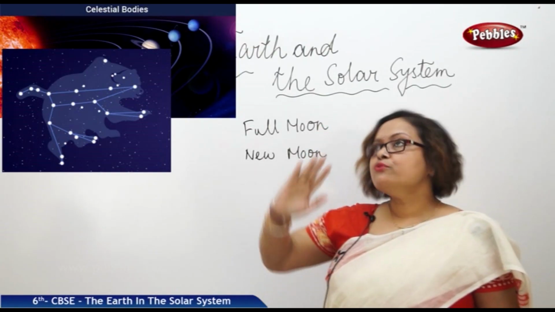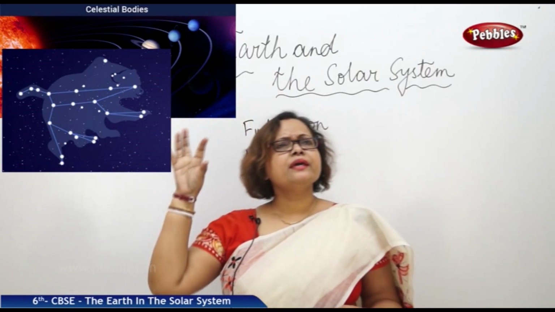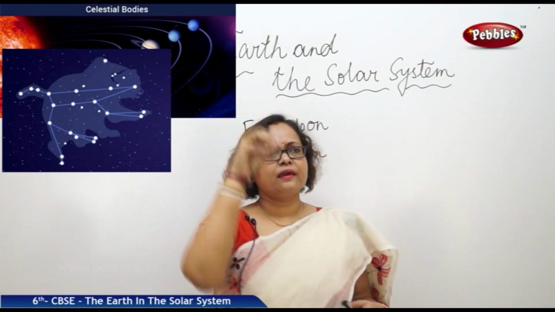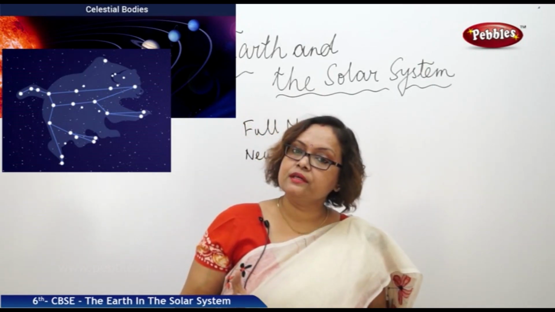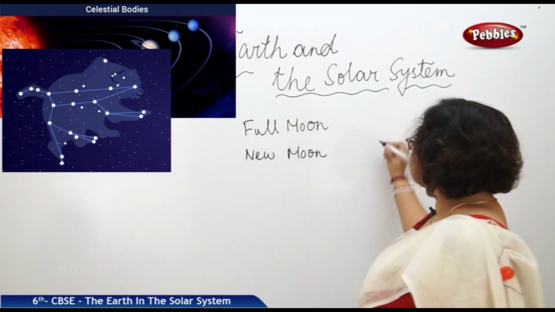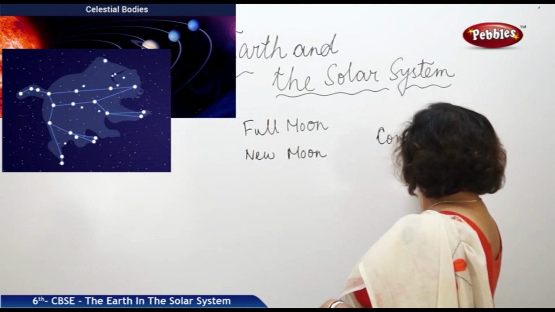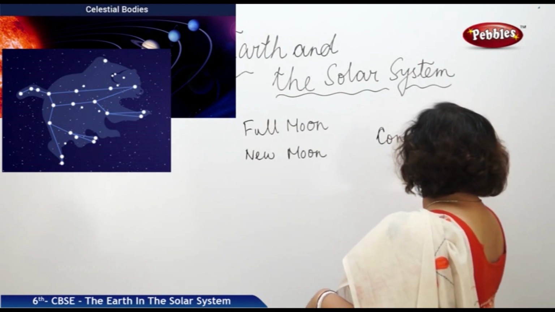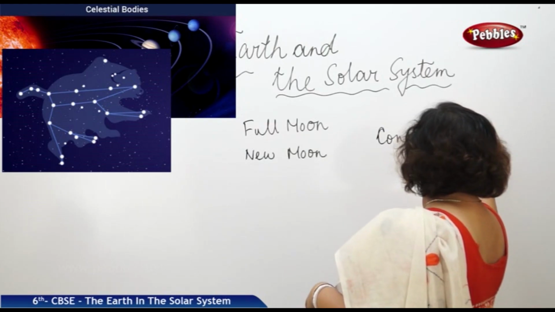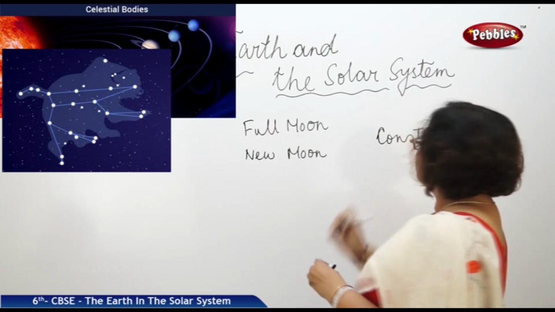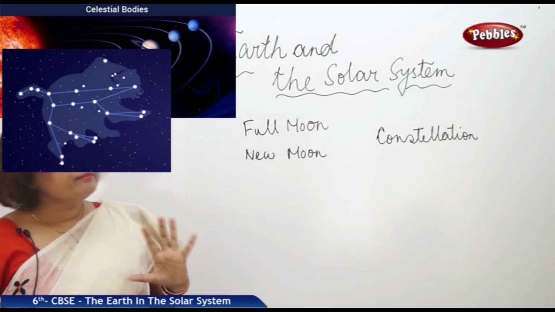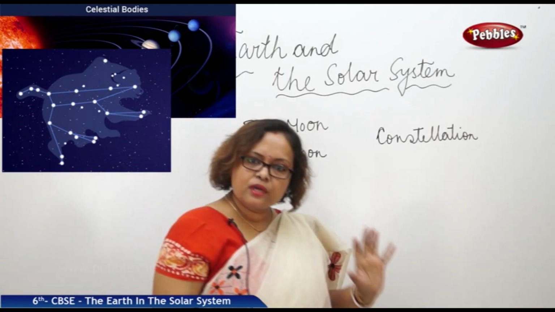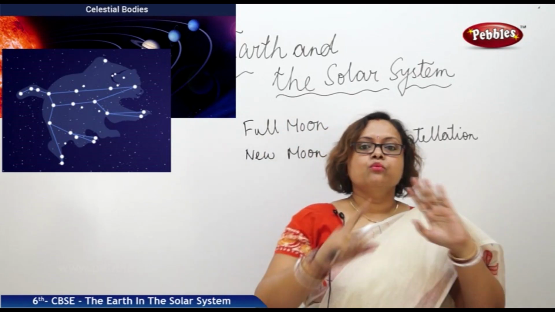At night, if we watch the sky, we can see many stars together. They are forming some shapes. We call it a constellation. Now, what is a constellation? A number of stars together in the sky.